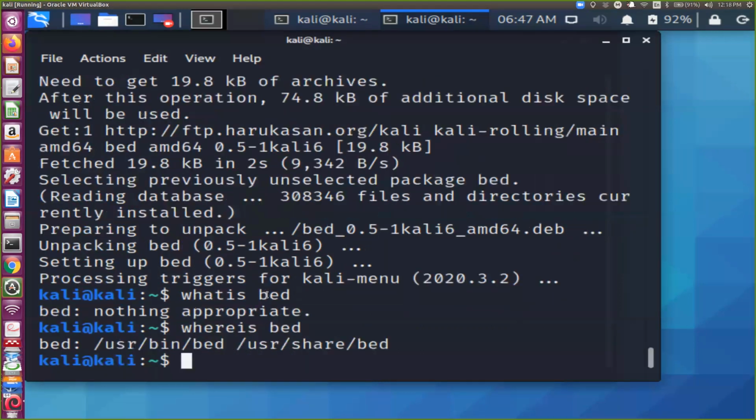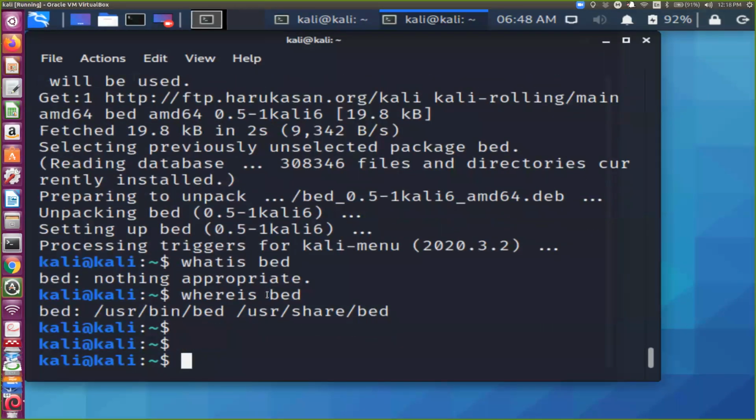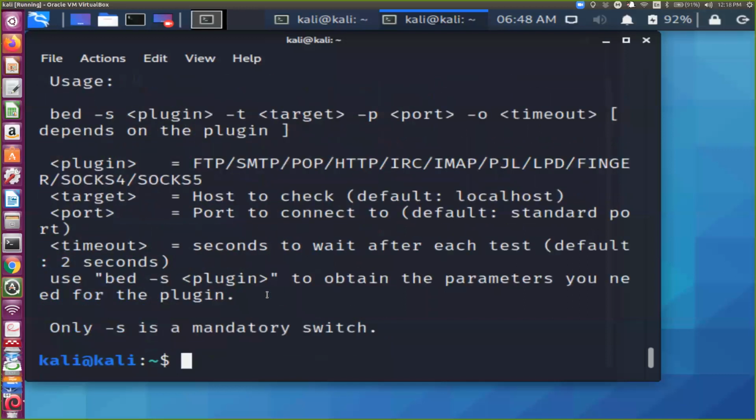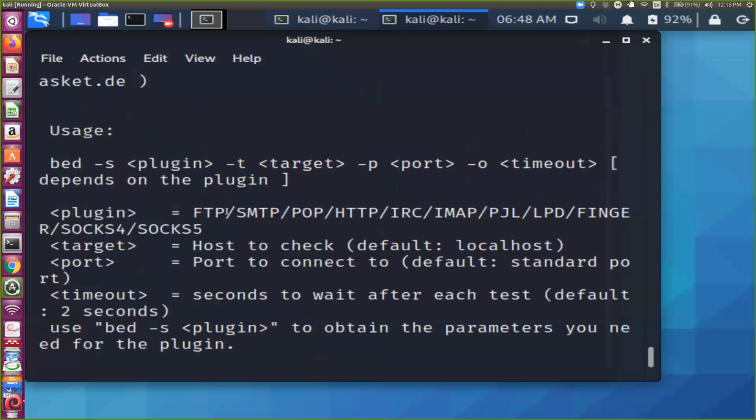Where is this? Again, this is under /usr/bin/bed. So we can use this command. When I run BED, it will check the buffer overflow problem with these protocols: FTP protocol, mail server protocol, HTTP protocol, IRC related protocol, and other protocols.